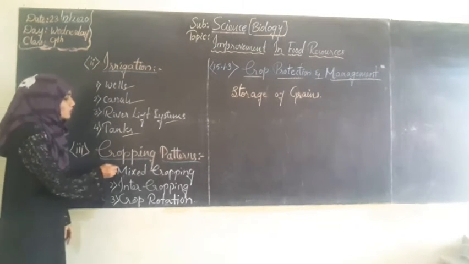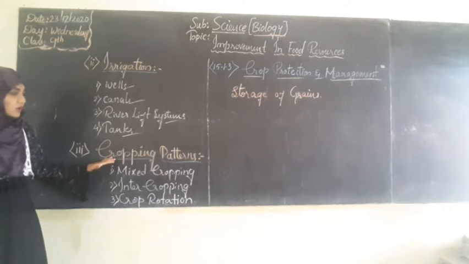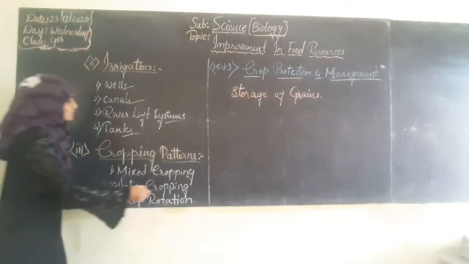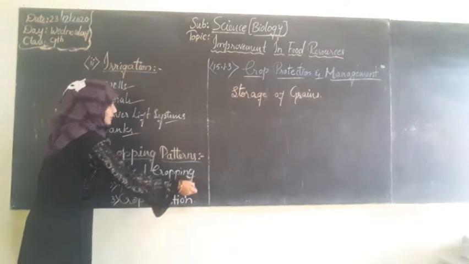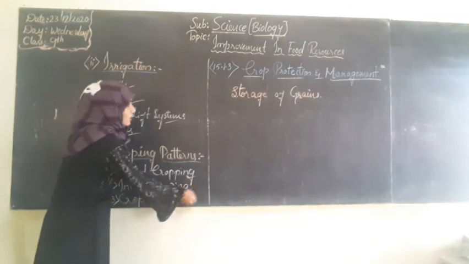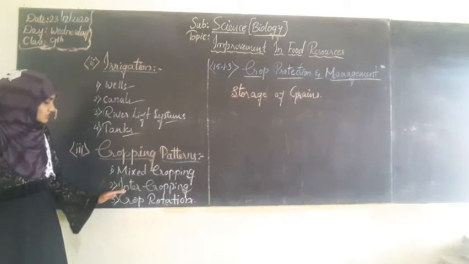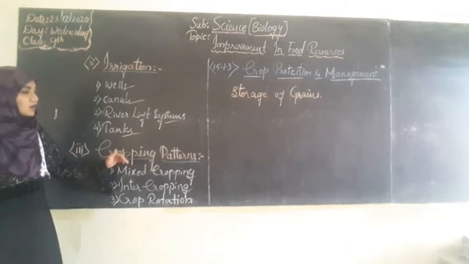Next, we shall go for the cropping patterns. There are three main types of cropping patterns. One is mixed cropping, another is intercropping, and the last is crop rotation. We will see one by one the differences between these mixed, inter and crop rotation cropping patterns.